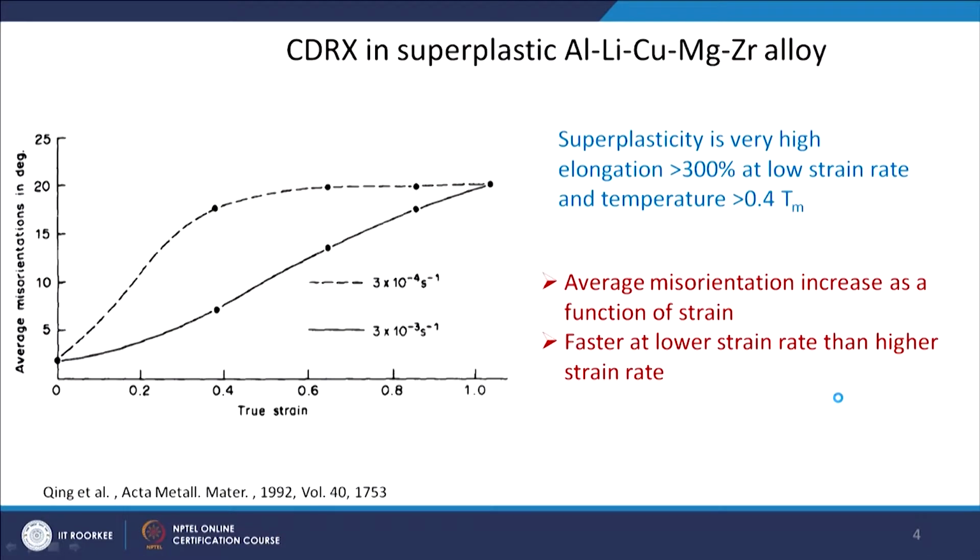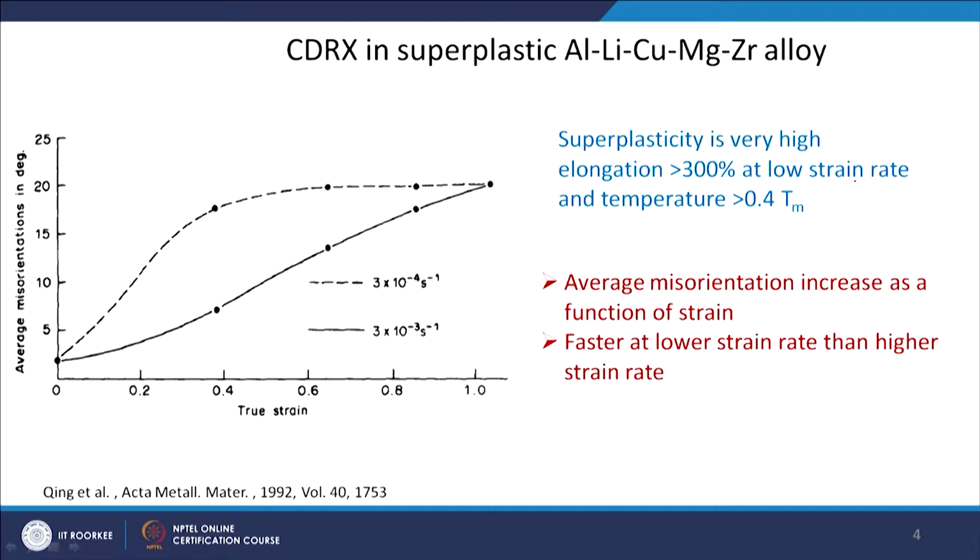For example, this is what I was telling you about superplasticity. This is a very old paper from 1992, CDRX in superplastic aluminum, lithium, copper, magnesium and zirconium alloy. This is aluminum lithium 8090 alloy, and superplasticity is very high elongation, more than 300% at low strain rate and temperature of more than 0.4 Tm.